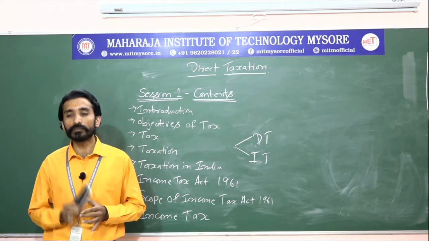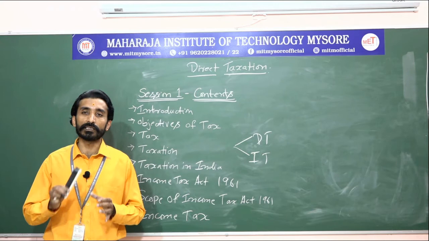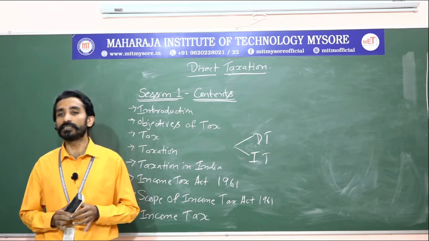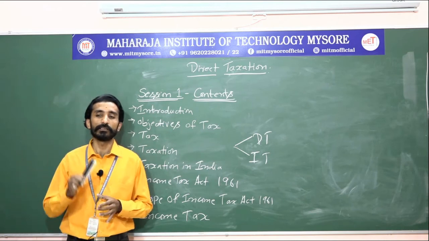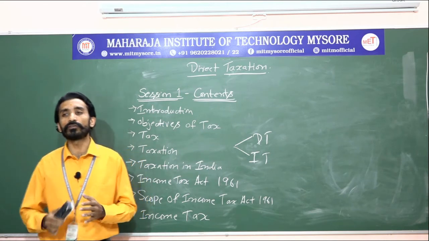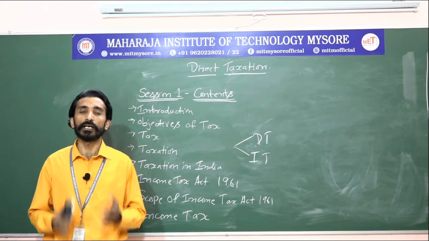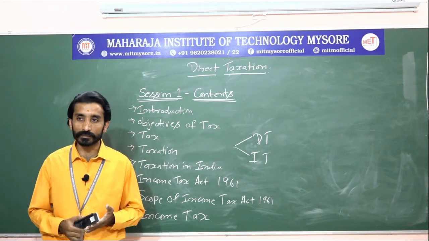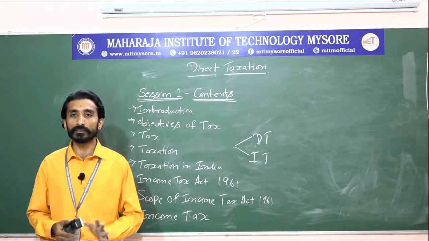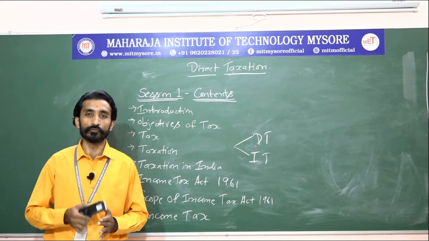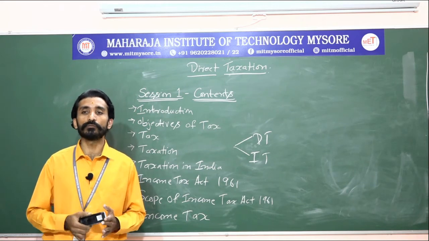Based on this, there should be some legal aspects, for which the IT Act of 1961 under section 5 says what the scope of total income is. As I said, all these 5 heads help an individual to generate income. These 5 heads of income in total are called total income. So the scope of total income means what?